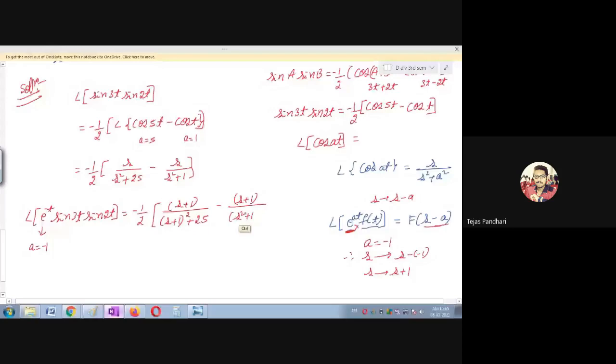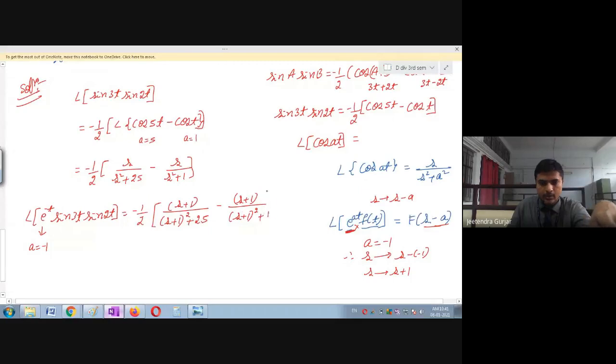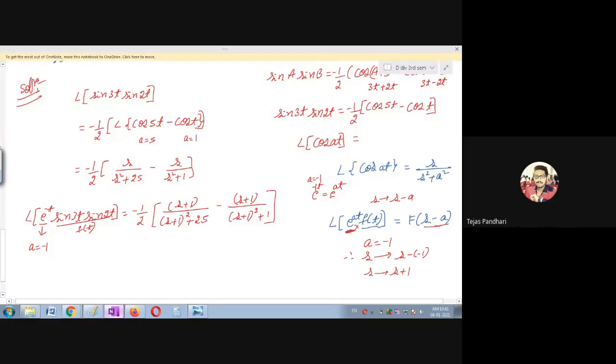Sir, how did a equal to minus 1 come? That is the doubt. Yes, very good. Compare this equation with this equation. I told you to compare: e raised to minus t is there. This must be equal to e raised to at, because this is your f of t. Is it clear? This is what we have considered. One can see easily what changes. E is the same, e will get cancelled. T is the same, t will get cancelled. But only here minus is there. Nothing is there means we'll take 1. So you can see a is equal to minus 1. We are going to compare these two equations every time. Is it clear?